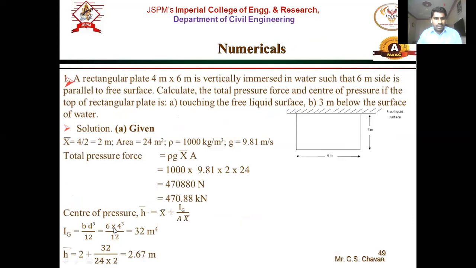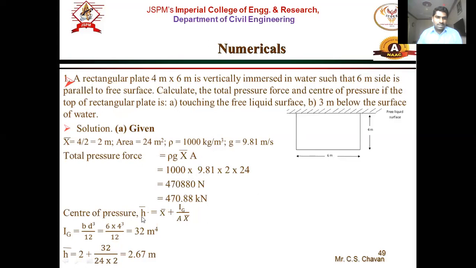Therefore B is 6, D is 4, 6 into 4 cube by 12 is 32. What will be its unit? Moment of inertia, meter raised to 4. So B is in meter, D is in meter, but it is meter cube. So therefore here unit will be meter raised to 4. So moment of inertia Ig is BD cube by 12, it is 32 meter raised to 4.